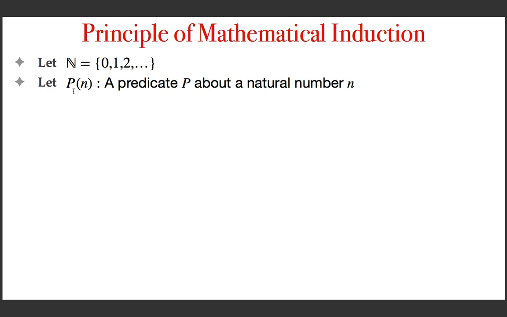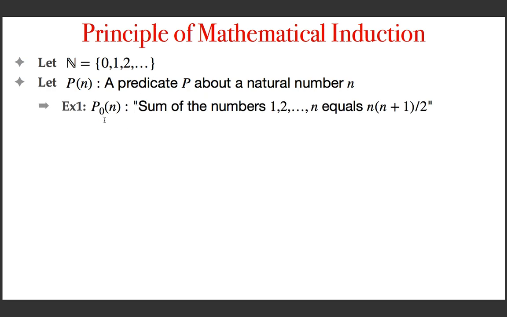Before we see the statement of the principle of mathematical induction, let us try to understand what this is. So P of n means a predicate. P represents a predicate. Predicate means a sentence with a true or false answer, a predicate on a natural number. We can see some example predicates.